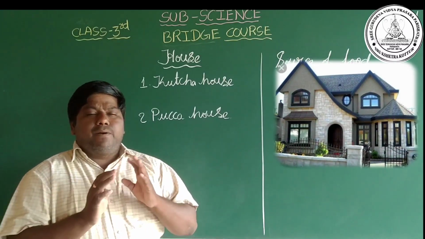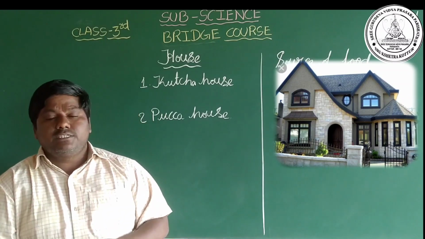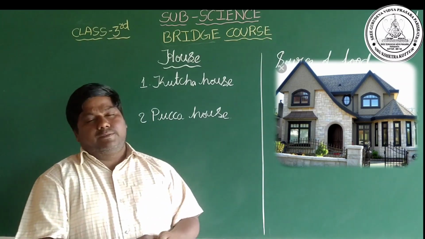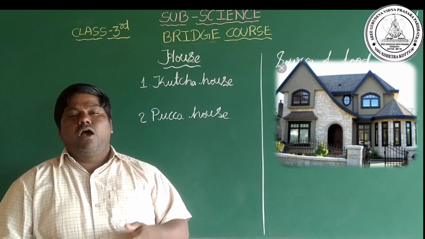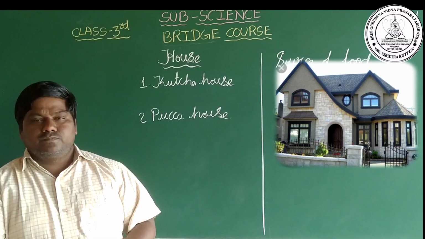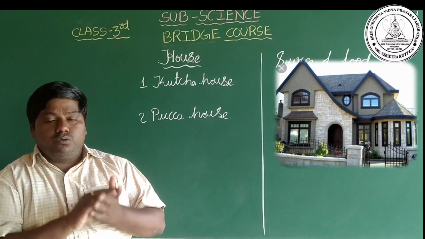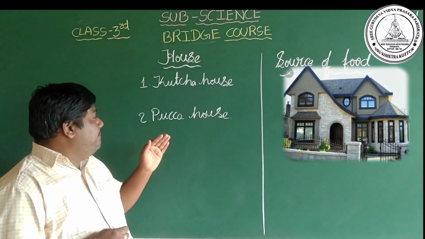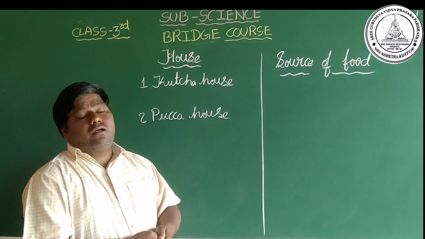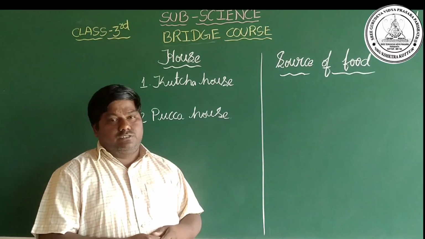Here, a pakka house or permanent house is built with cement, iron, bricks, sand, and stone. All these are the things used to build a pakka house or permanent house.